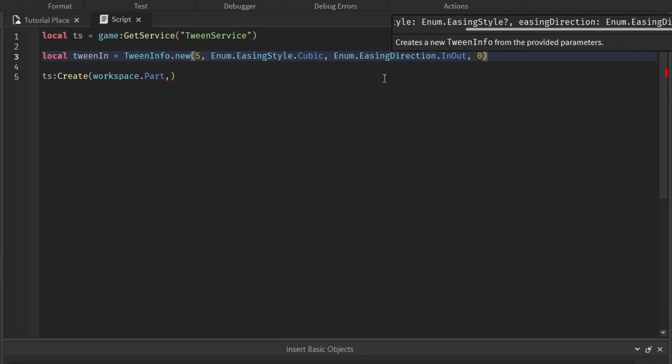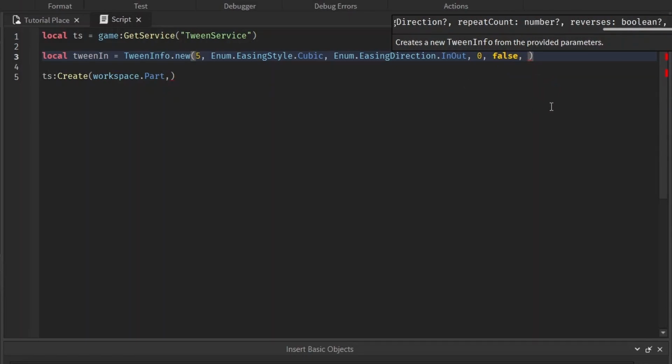It'll still do it once, but it won't repeat it. The next argument, you don't have to do all these arguments, by the way. This one is going to be a Boolean on whether you want it to reverse after it's completed. Like it'll go through the whole animation, and then if you want it to reverse what it just did, you set it equal to true, but I don't think I want that, so I'll equal it to false.